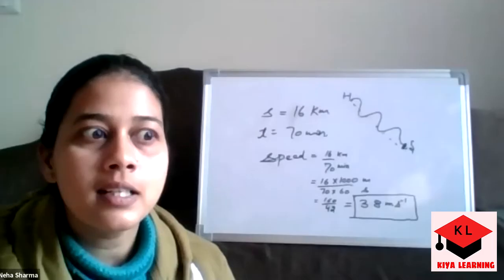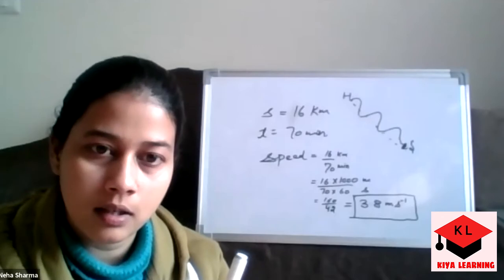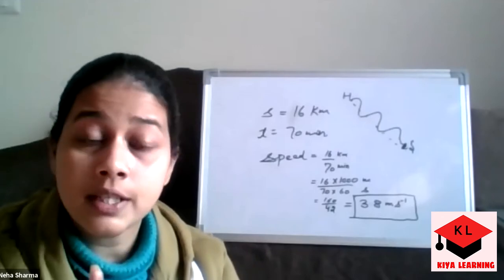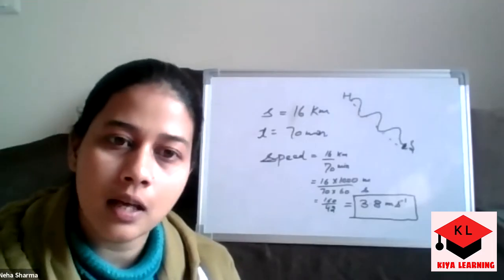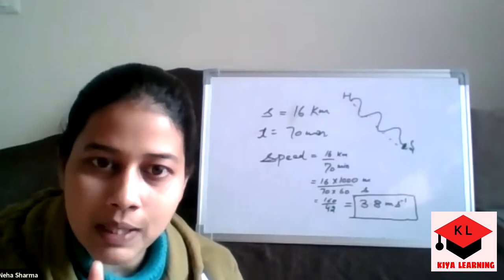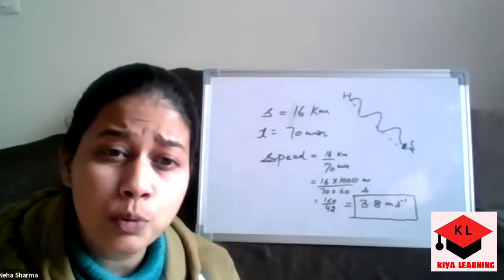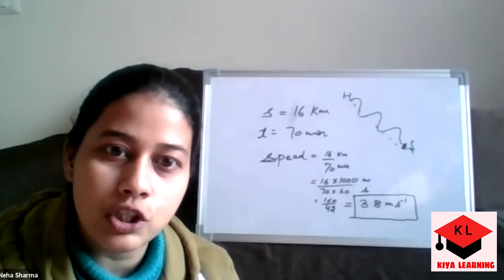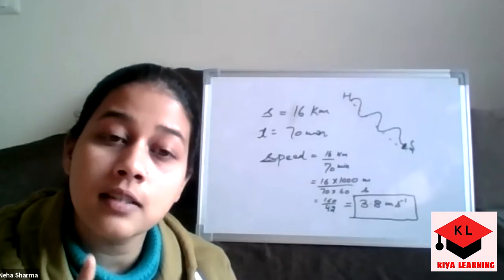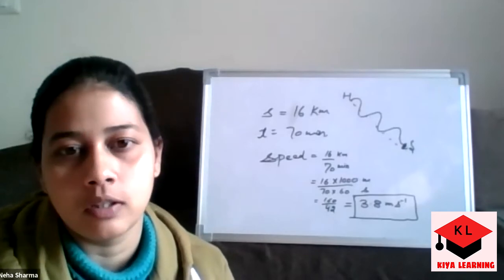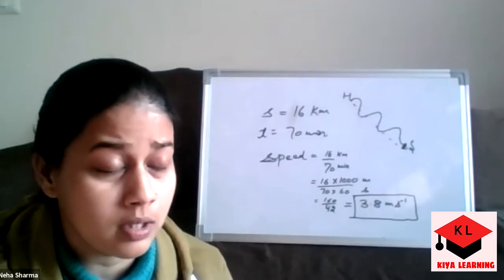So I can say that speed is related to distance, velocity is related to displacement. That's why speed is a scalar quantity and velocity is a vector quantity. Because in speed, like distance, there is no specific direction. But in velocity, like displacement, there is a specified direction. So that is the major difference.